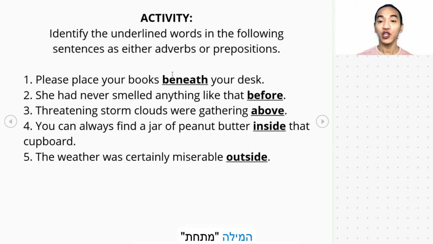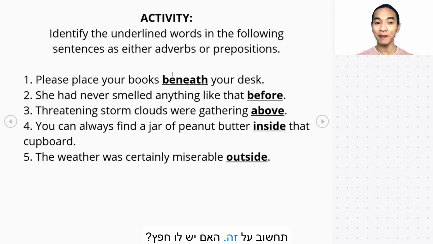Now, here, the word beneath. Is it an adverb or a preposition? Think about it. Does it have an object? Yes or no? Now, let's ask the question what? Beneath what? Your desk. So, therefore, there is an object. It makes the word beneath a preposition.